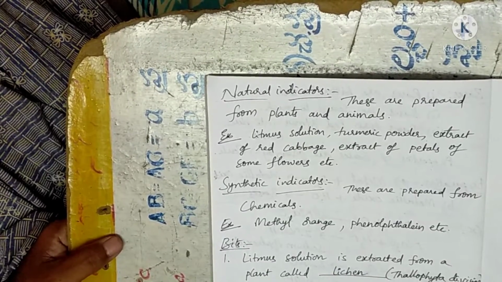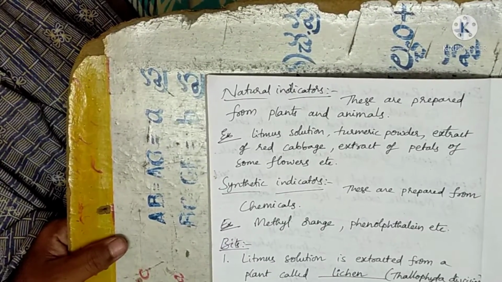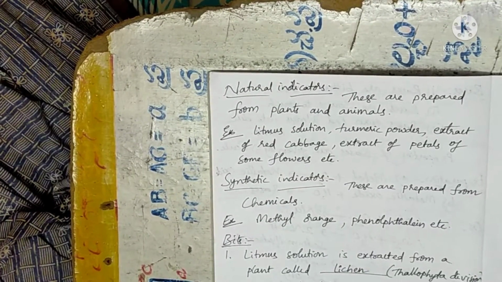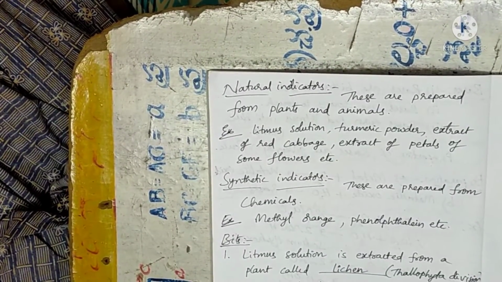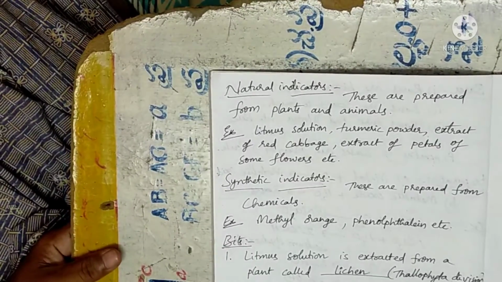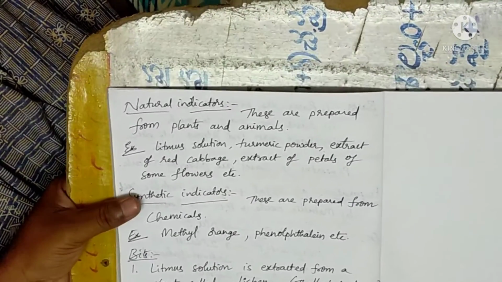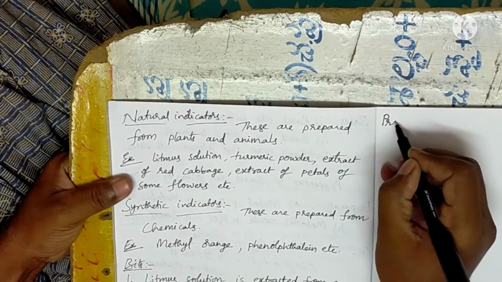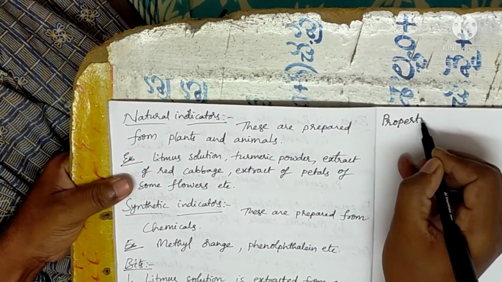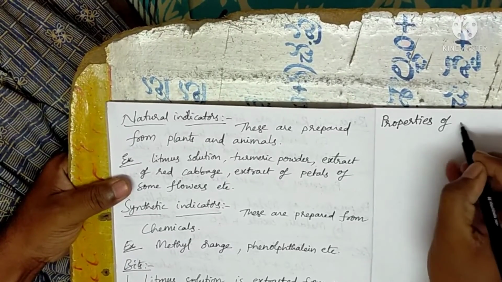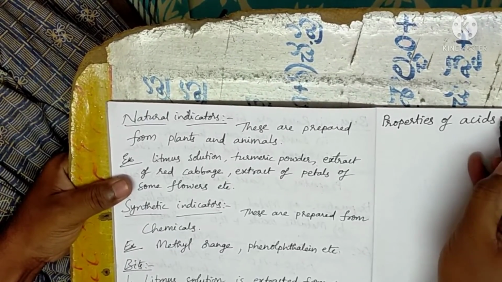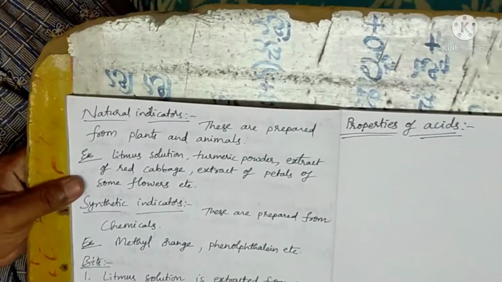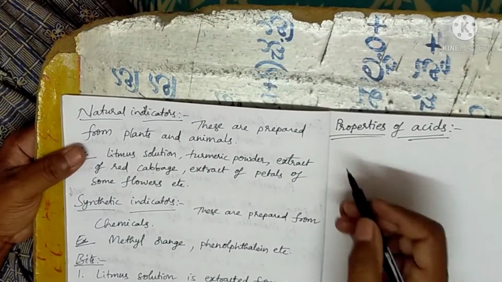This is also one of the important bits. I told at the back side, Robert Boyle explained the properties of acids. Now, what are the total properties of acids? Now I am explaining in detail the properties of acids which were explained by Robert Boyle. So what are the main properties of acids?